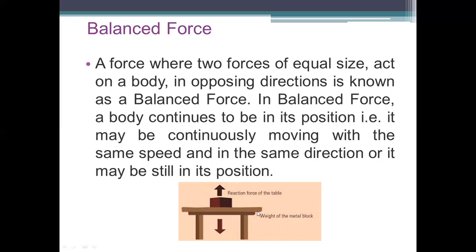For example, this is a table and one box is there. One force, called gravitational force, is acting downward, and there is also a reaction force acting between this box and the table. When both the forces are equal, then we can say that the box is not moving. One is the downward force, gravitational, and the other is the reaction force of the table. Both are balanced. In this case, the box will remain at its position.